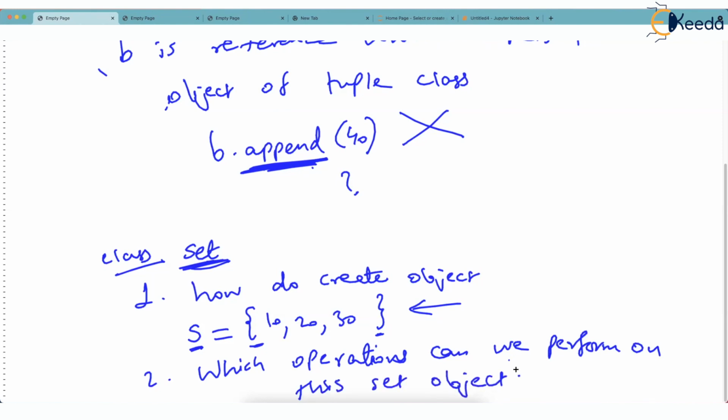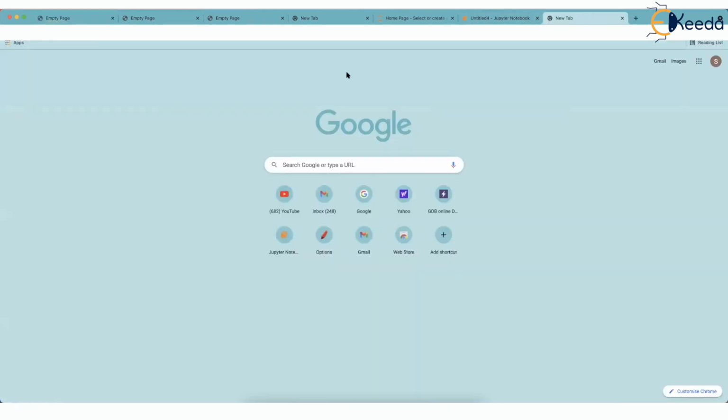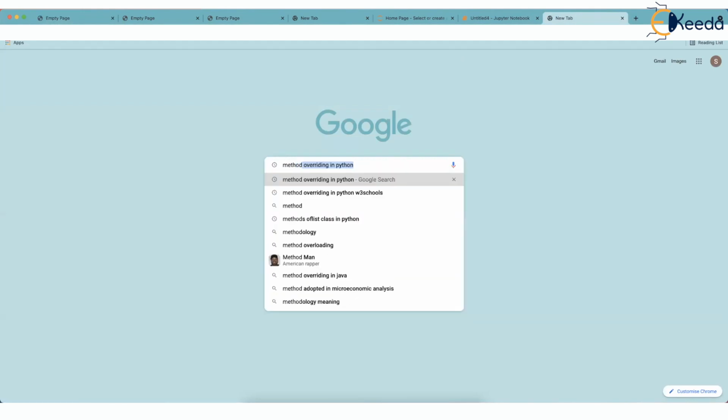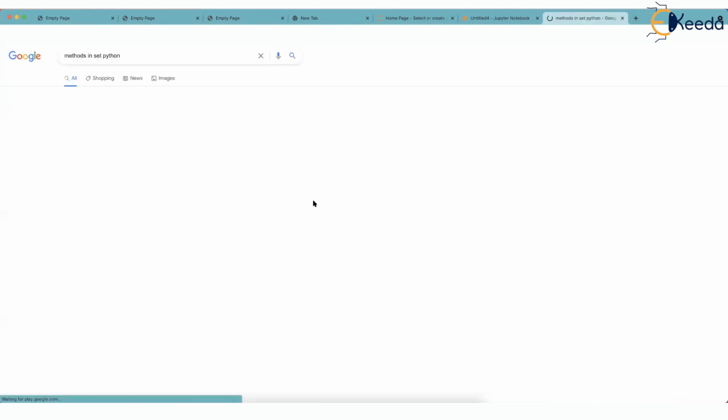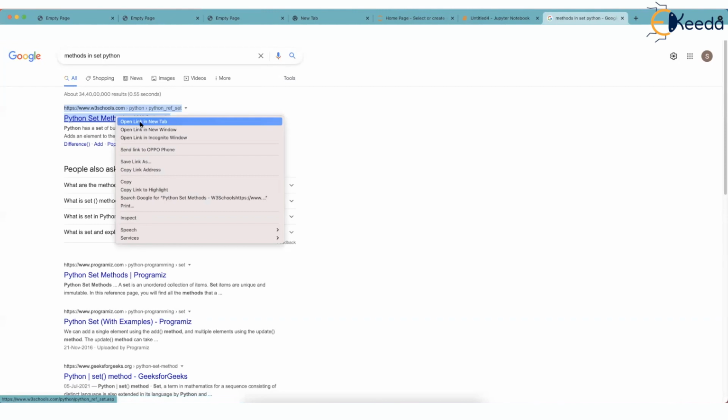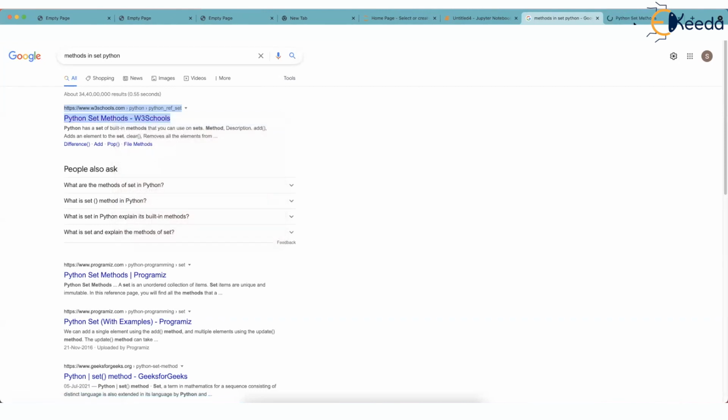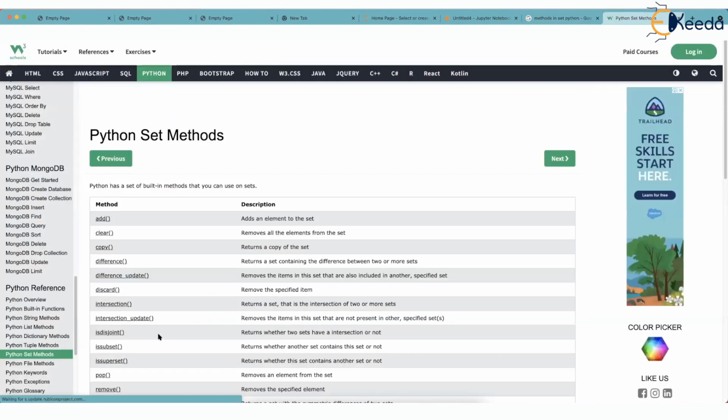When you ask such a question, which operations, you're actually asking which methods are defined in the set class. This is a class, so it must be having some predefined methods. And then maybe out of curiosity, you may just Google and say methods in set Python. You will get a list of methods somewhere on Google.